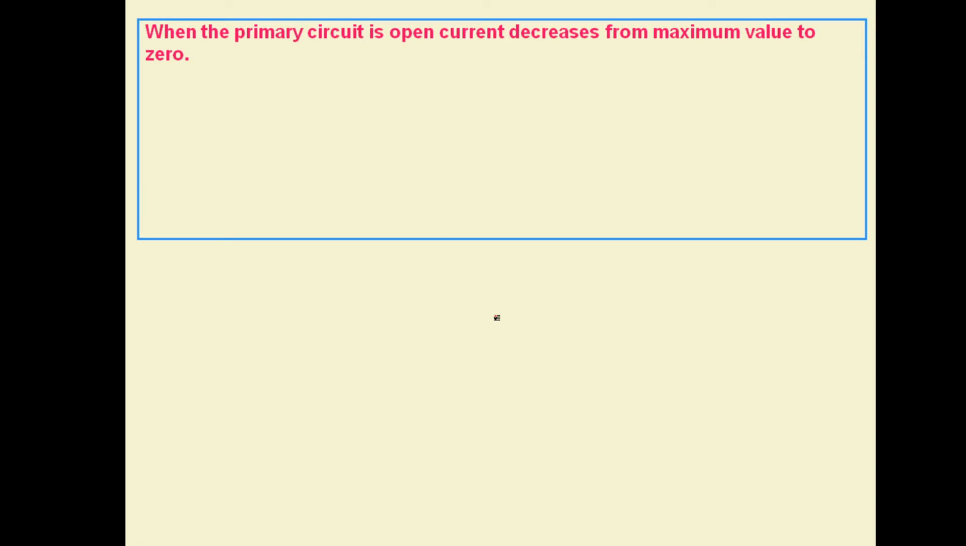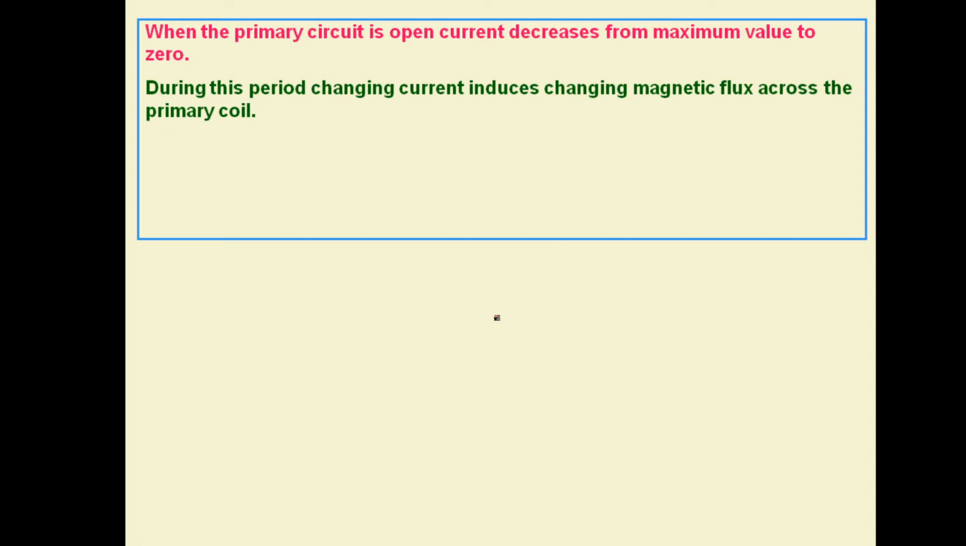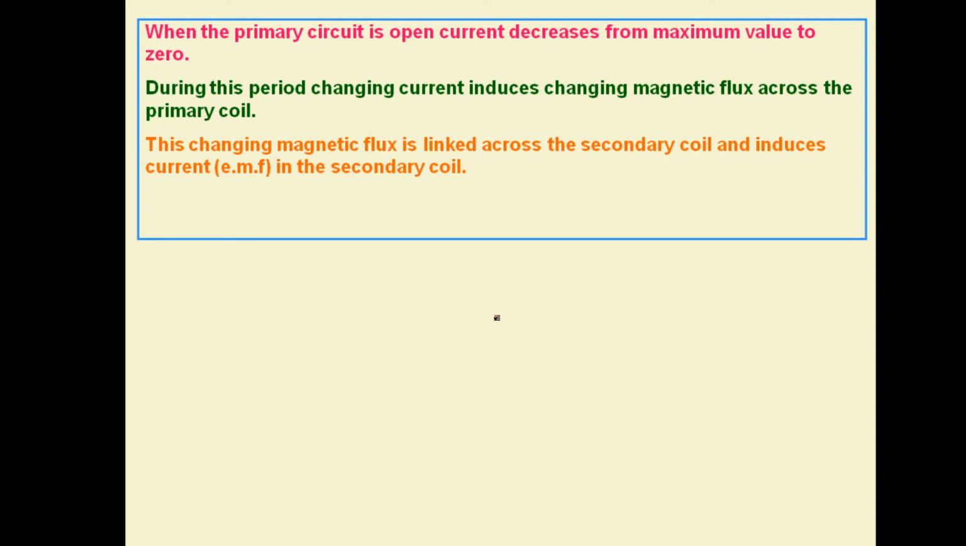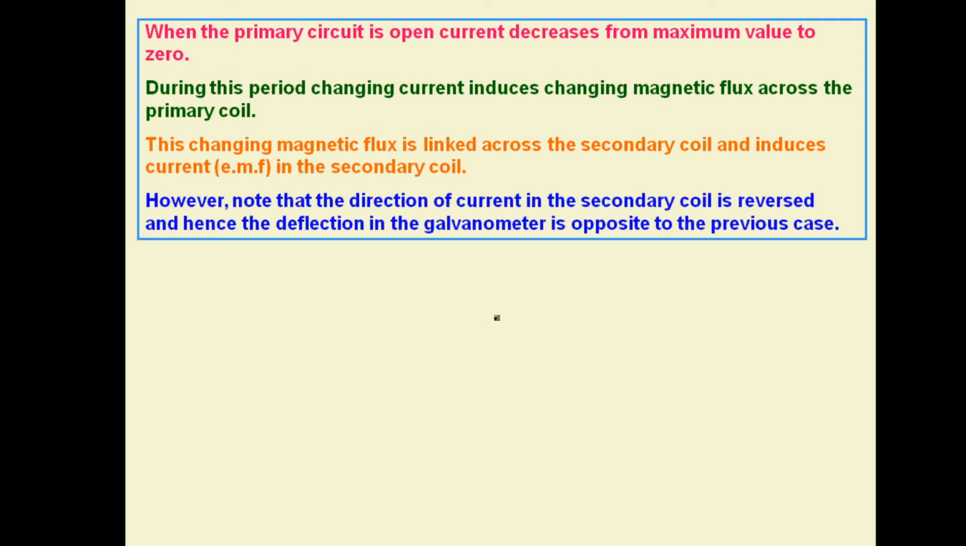Whenever the primary circuit is opened, current decreases from maximum to zero value. During this period, the changing current induces changing magnetic flux across the primary coil, that will bring change across the secondary coil, and hence current in the secondary coil is developed. One more important thing: the direction of current in the secondary coil is reversed this time, and hence the deflection in the galvanometer is opposite to that of the previous case.